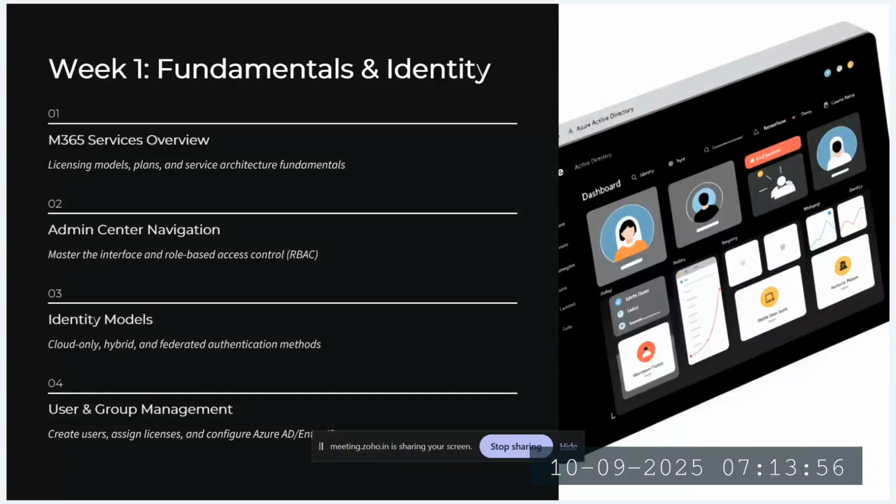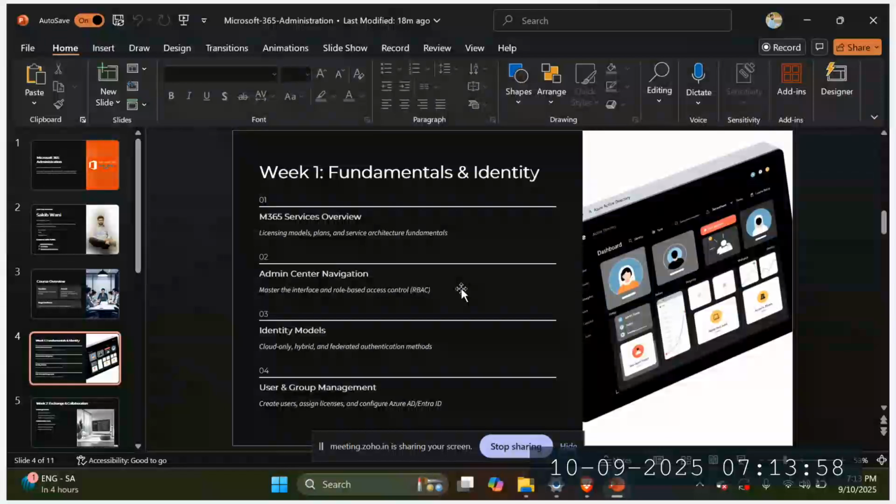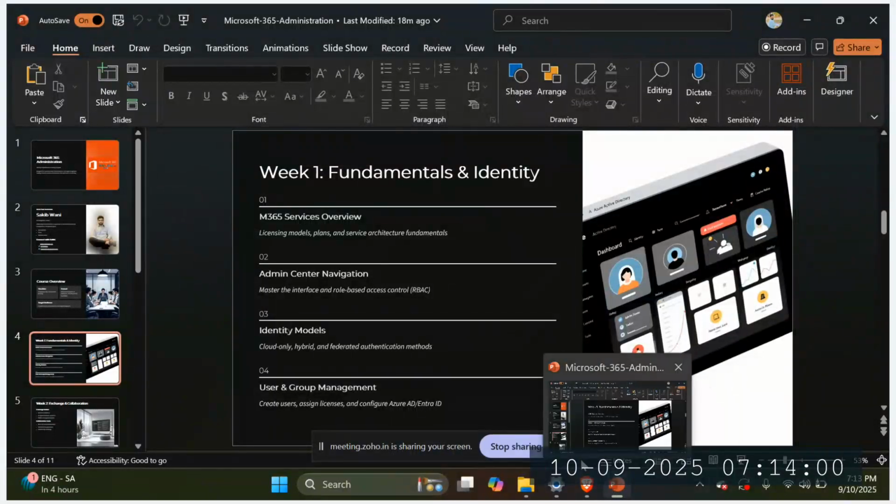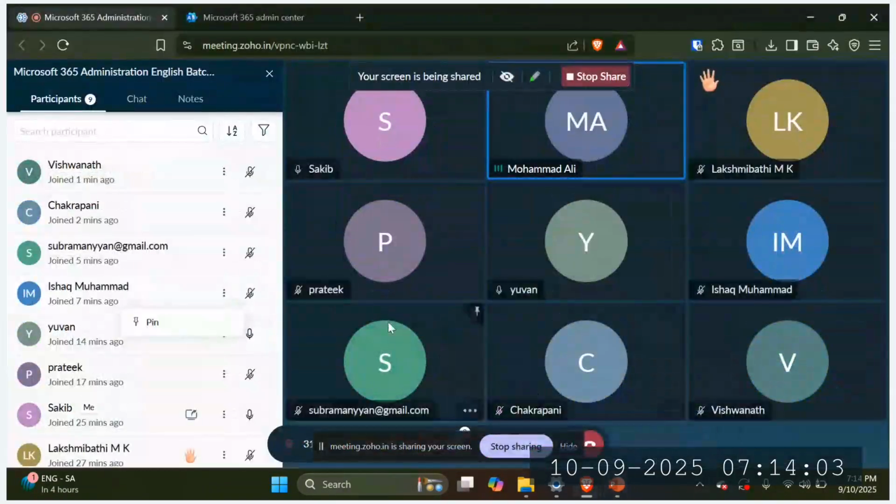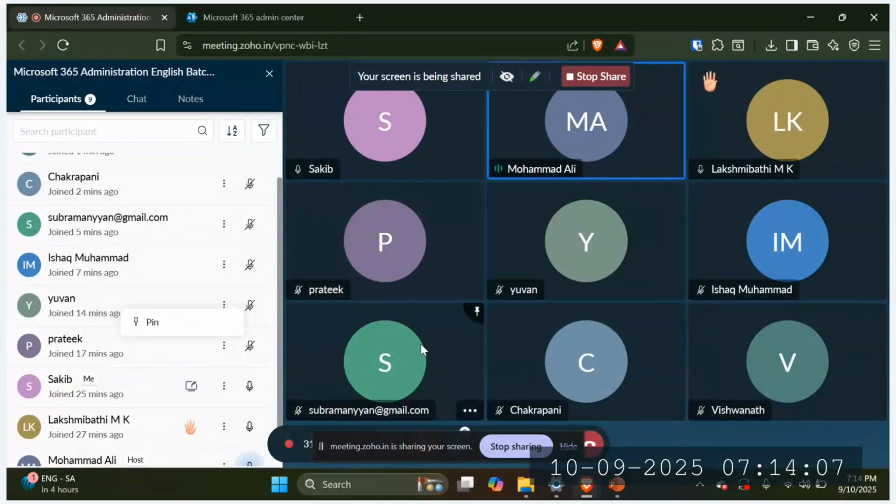Sorry to interrupt. I think, yeah, Shakib, I'm audible. Yes, Lakshmi raised the right hand. Is there any question? Hi, Lakshmi, I see you are. Yeah, Shakib.